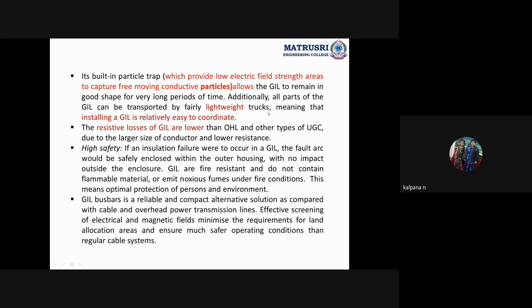Whereas with overhead line conductors, when constructing a substation, we bring the equipment and construct and connect everything there itself. But in the case of a gas insulated substation, all the equipment is assembled beforehand.